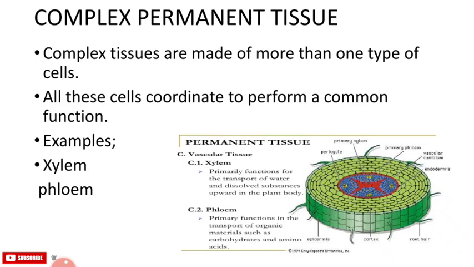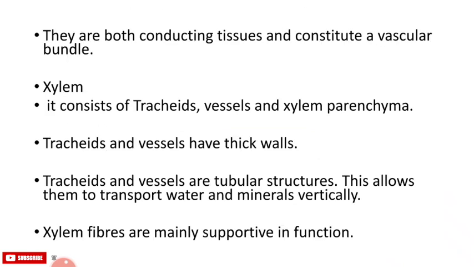Complex permanent tissue. The different types of tissue we have discussed until now are called simple permanent tissue, and there is another type of permanent tissue, the complex tissue. It is made up of more than one type of cell. Examples are xylem and phloem. They are both conducting tissues and constitute the vascular bundle.